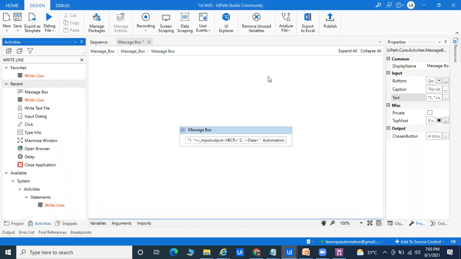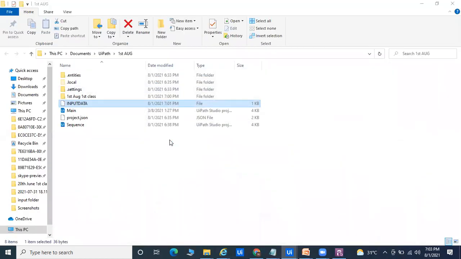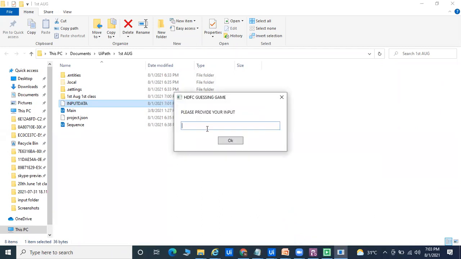Try to understand. If you go for any programming language, Java will take more than 9 months. Python will take more than 4 months. Data science will take more than 7 to 8 months. But with RPA, within 40 days you'll be a master of the technology, a master of UiPath. Salary wise, compared to all the tools, UiPath is the best software. RPA is the best technology on the market. If you check on Google, RPA and AI are the best technologies to learn in 2020 also. This is very good: within 40 days you will get the confidence, and after 30 days also you'll get the confidence to give interviews across India and across the world.